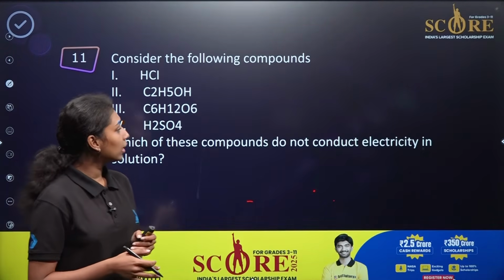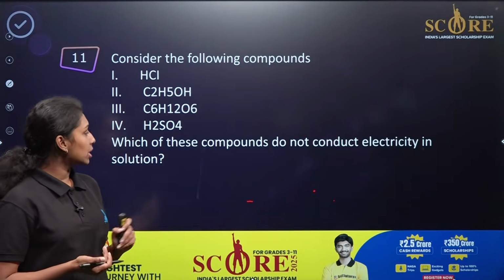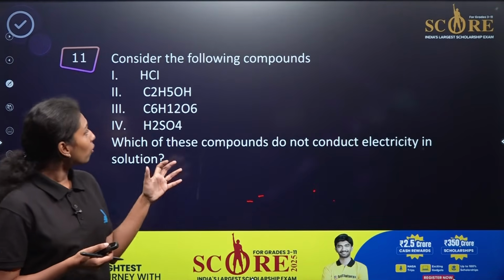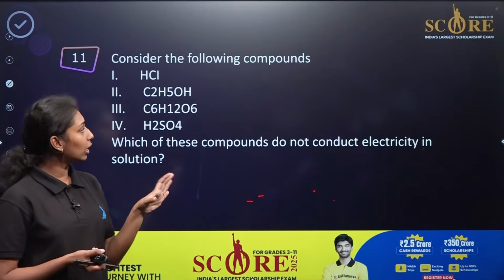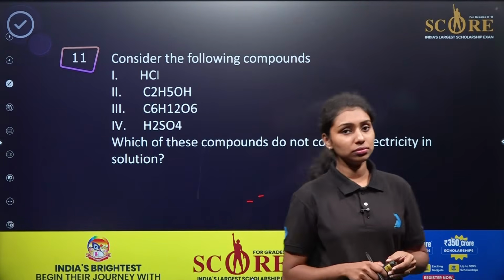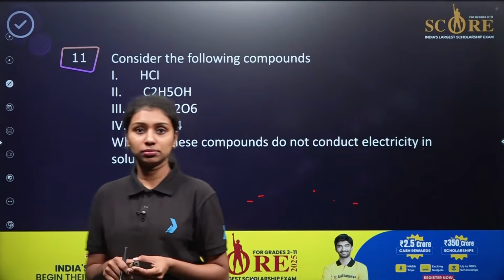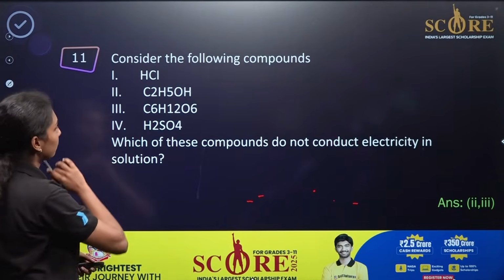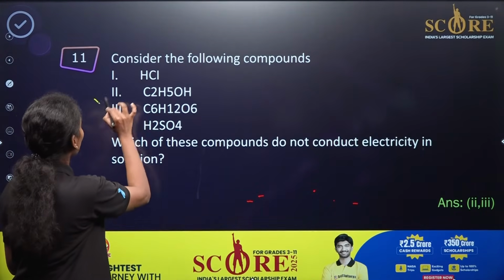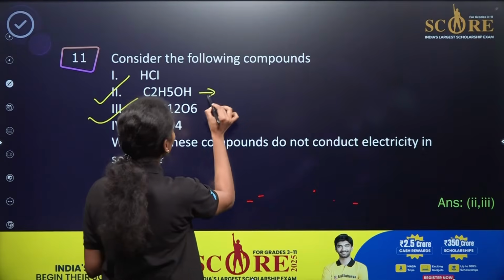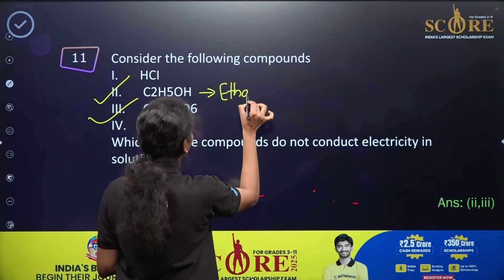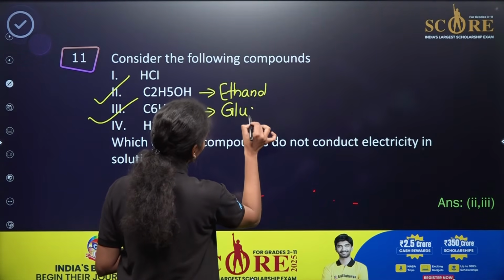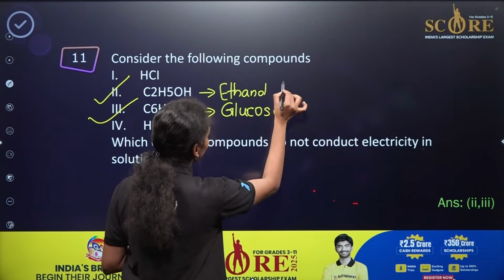So read the options one by one. Which one does not conduct electricity in the solution? Or otherwise you can think about which of the following are not electrolytes, that is, non-electrolytes. So option 2 and 3, right? Option 2 and 3 means C2H5OH, this is our ethanol. And what about here? C6H12O6 means this is glucose, right?